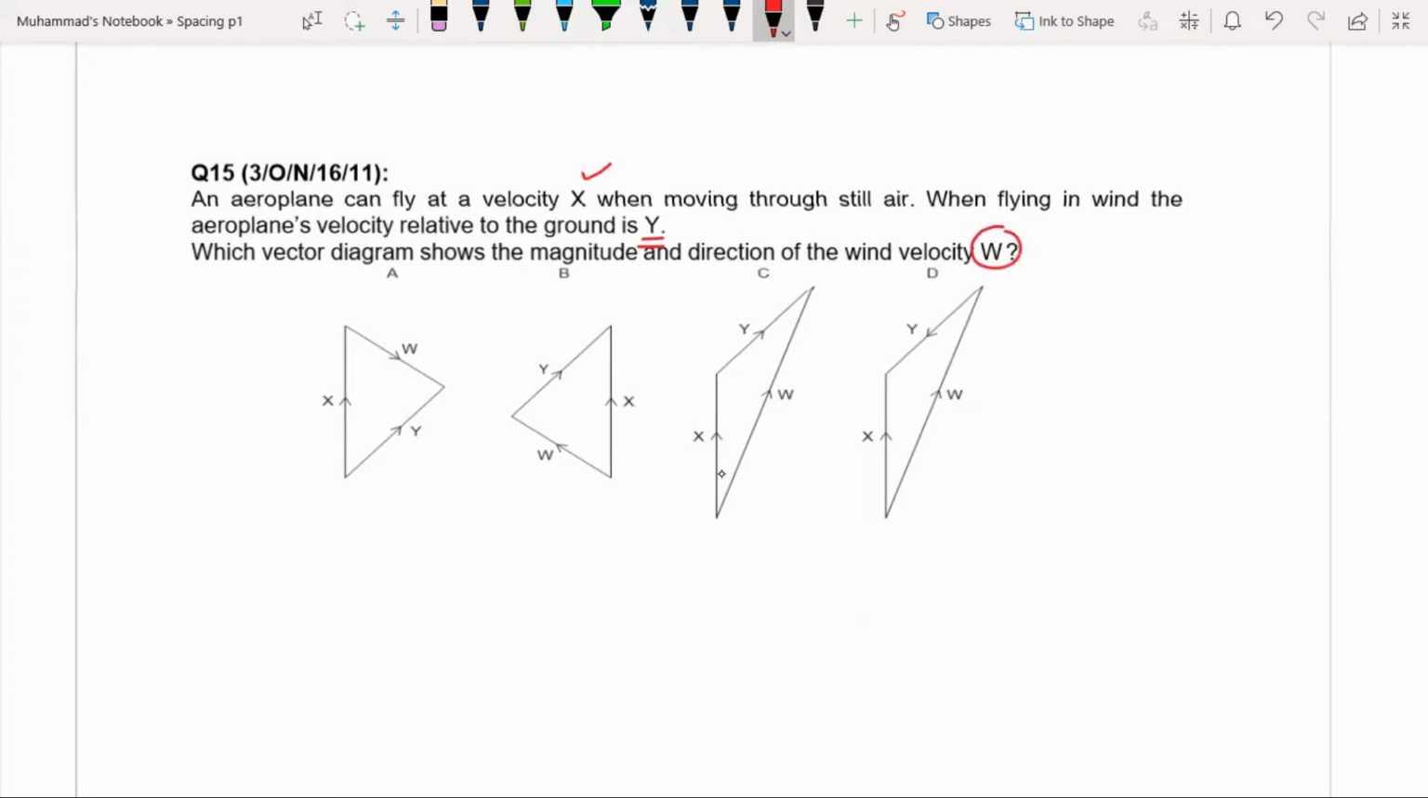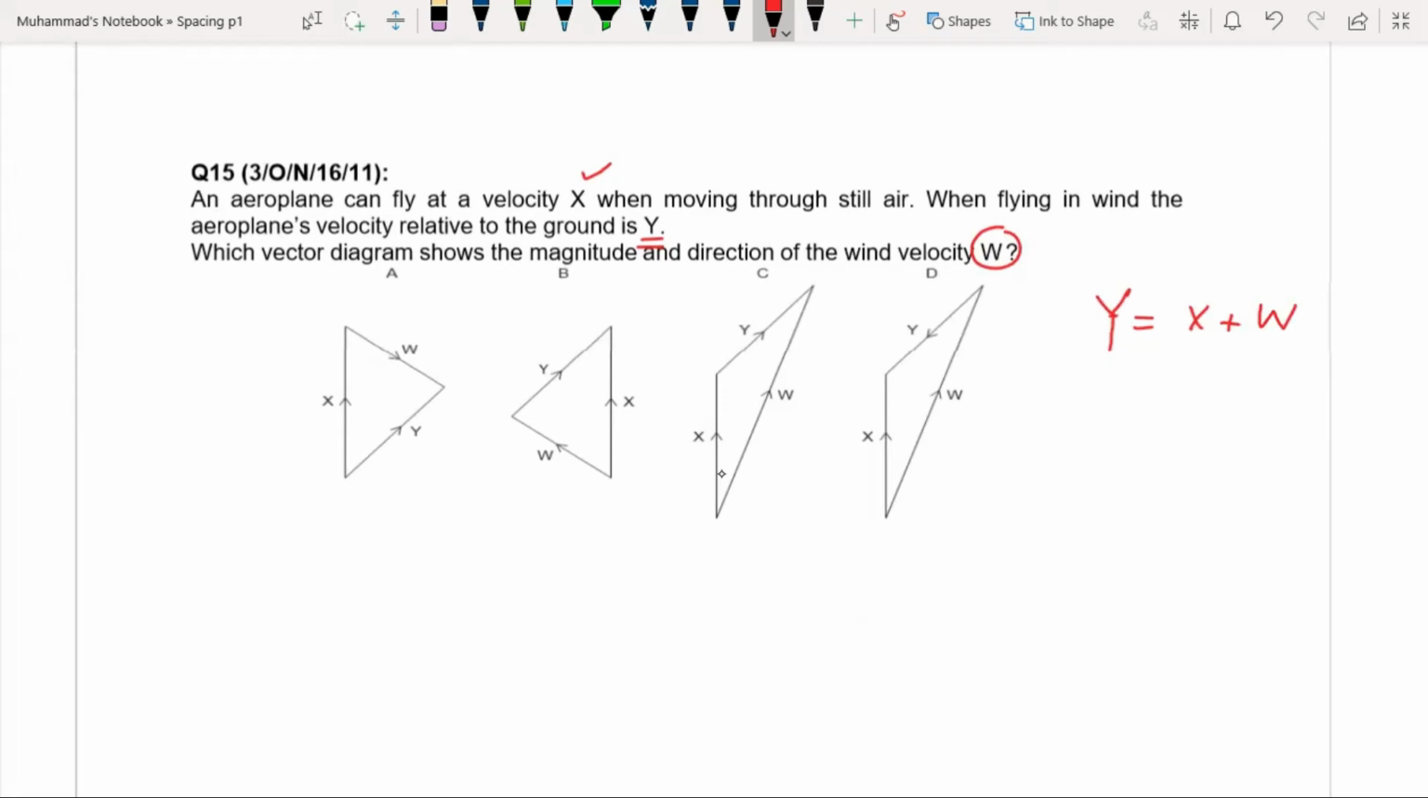Okay, so what you have to do first is make the equation relating x, y, and w. You know that when flying in the wind, the aeroplane's velocity relative to the ground is y. So y is the resultant of x and w. Y is the velocity of the aeroplane in the presence of air. So y is the resultant of x and w.